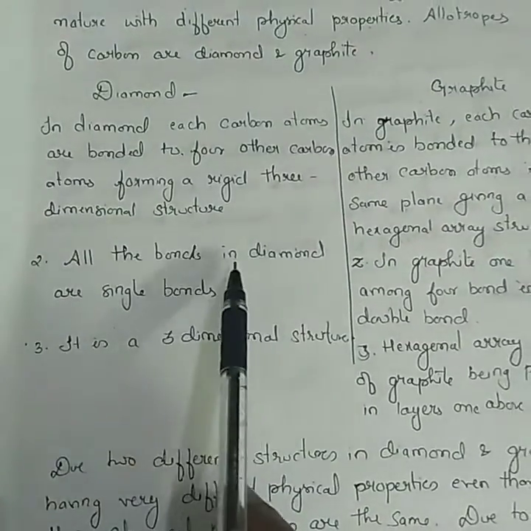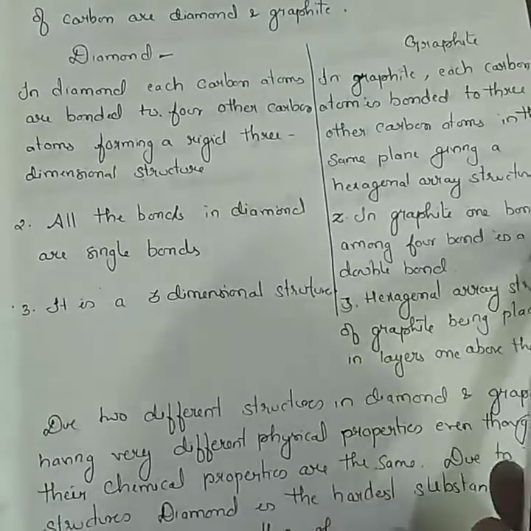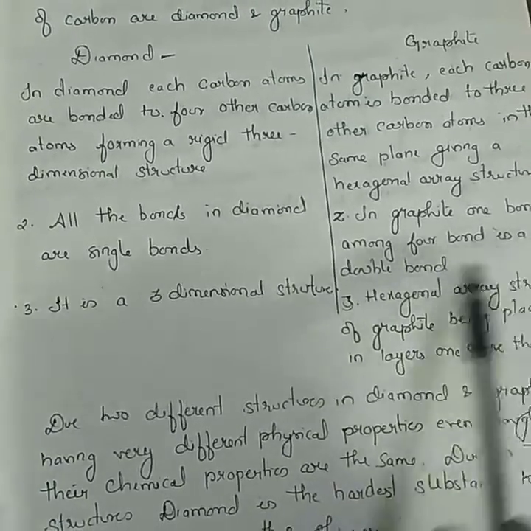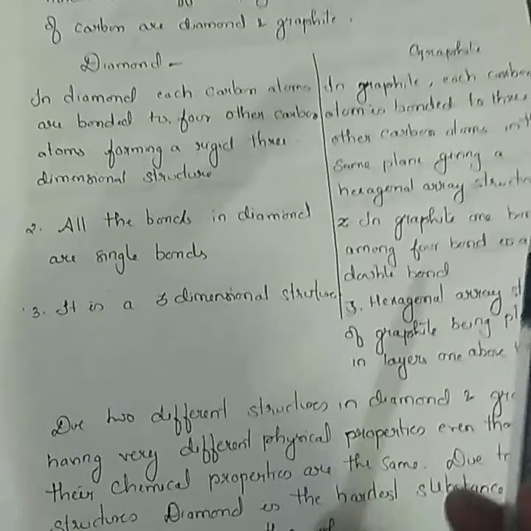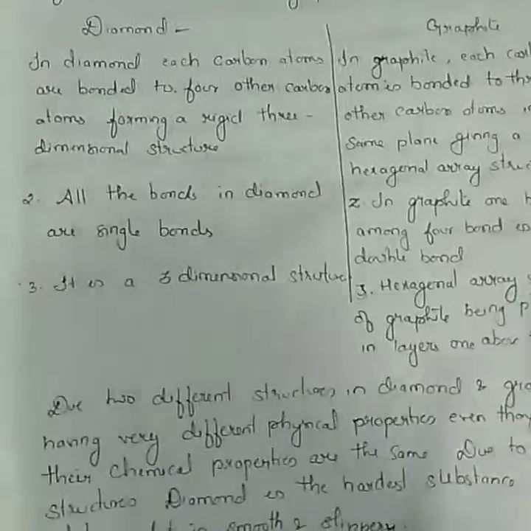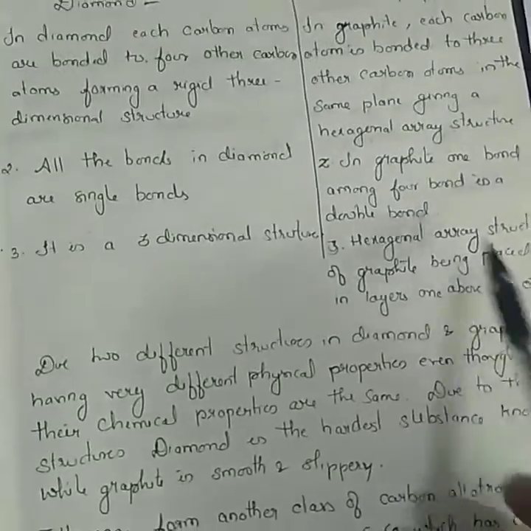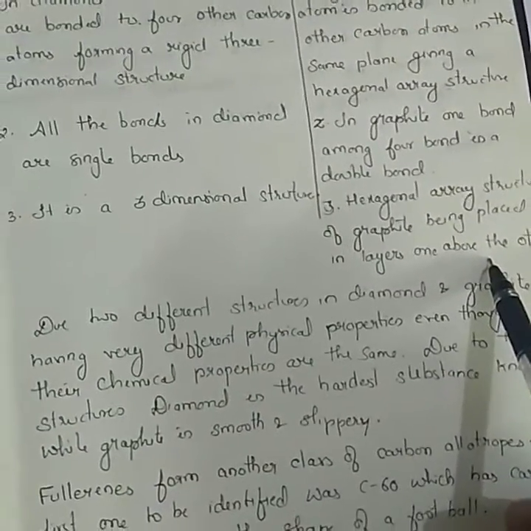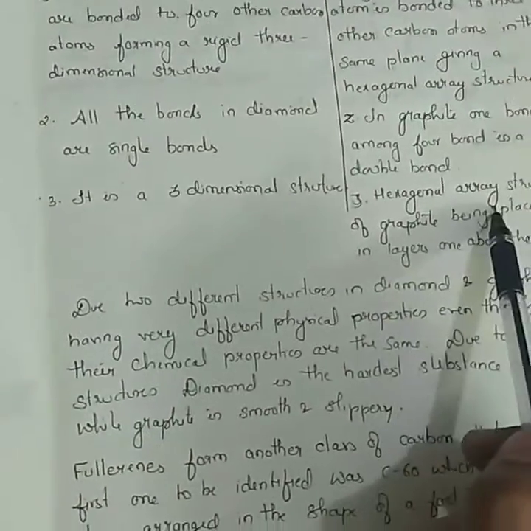All the bonds in diamond are single, but in graphite one bond among the 4 bonds is a double bond. It is a hexagonal array structure, and these hexagonal array structures are placed one above the other in the form of layers. The hexagonal array structure is nothing but a honeycomb structure.